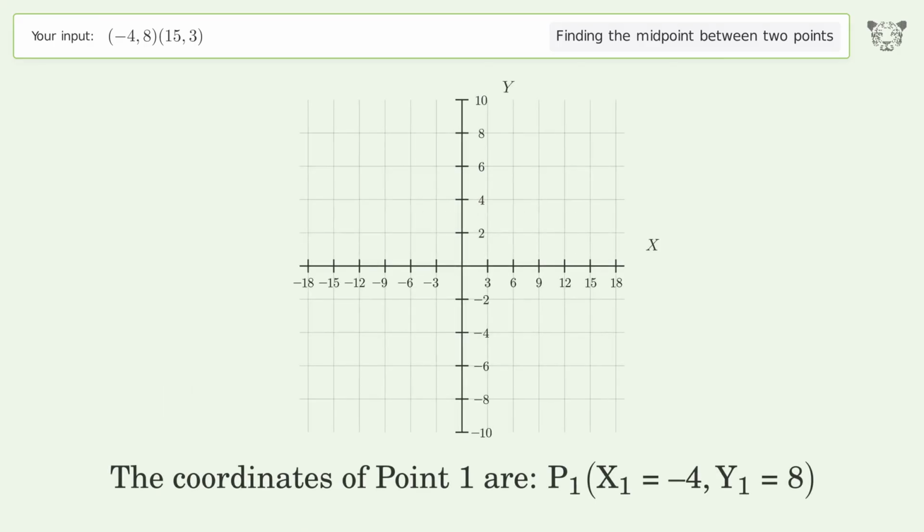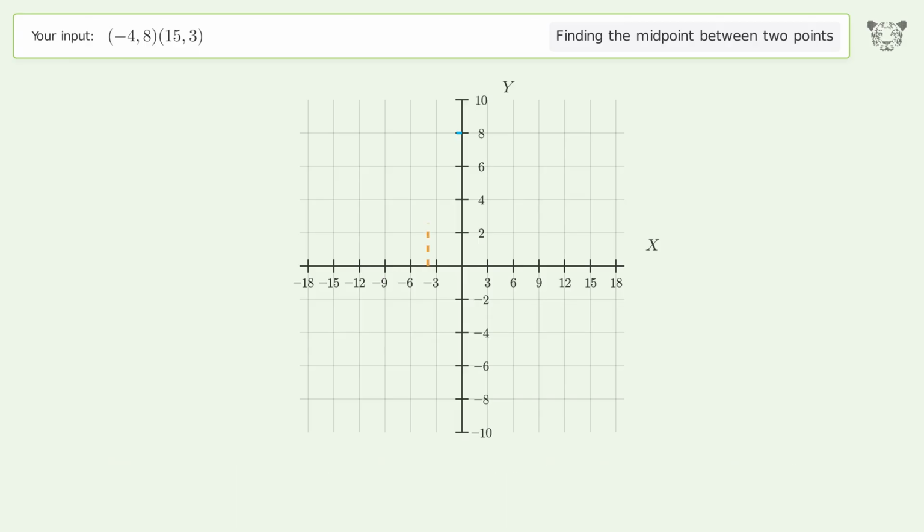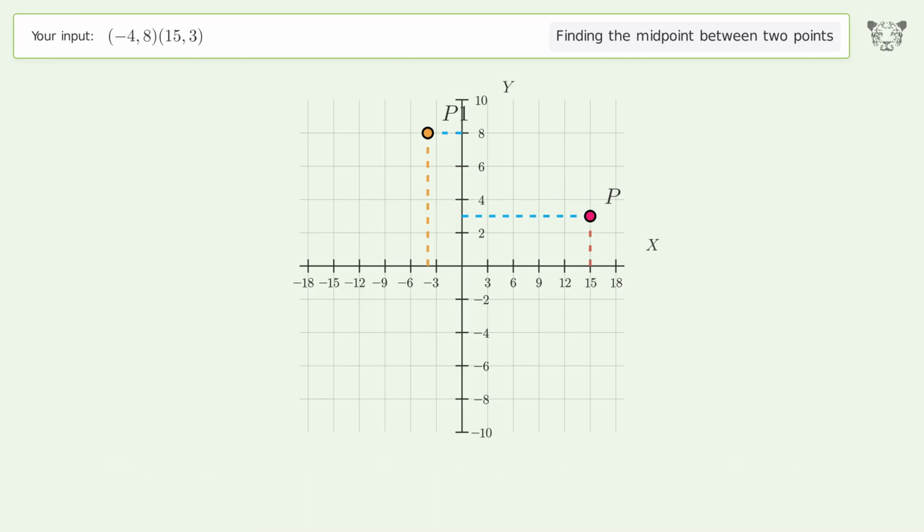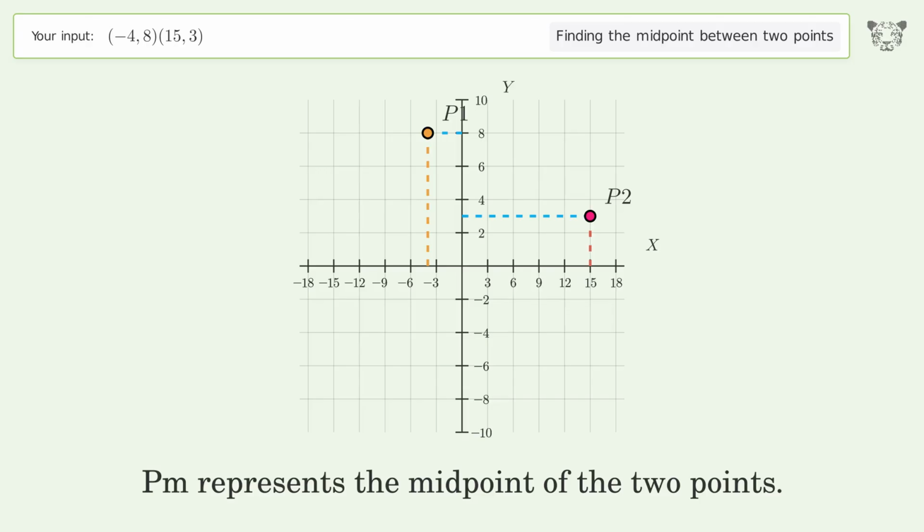The coordinates of point 1 are x1 equals -4, y1 equals 8. The coordinates of point 2 are x2 equals 15, y2 equals 3. PM represents the midpoint of the 2 points.